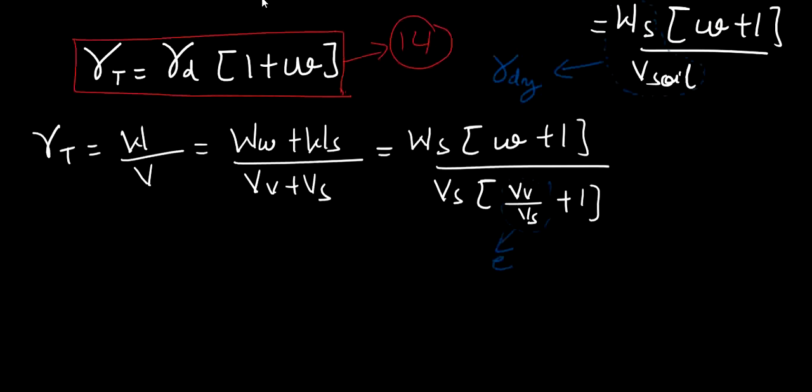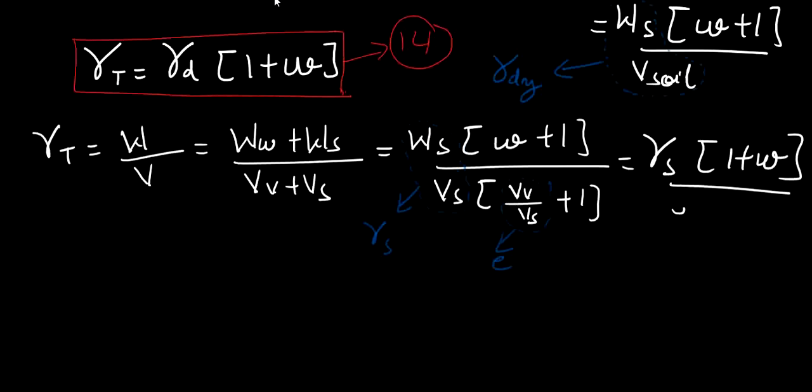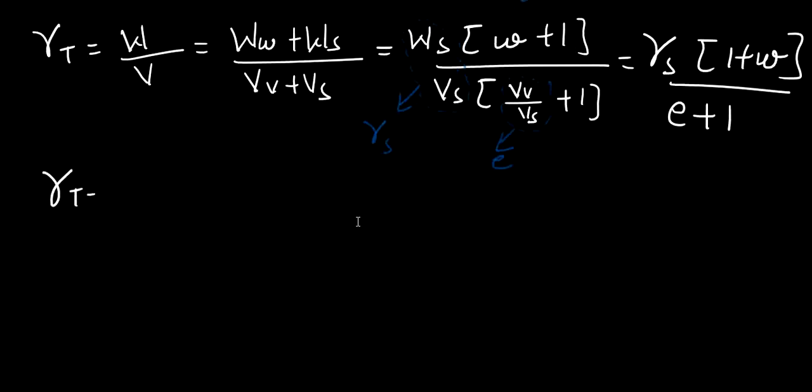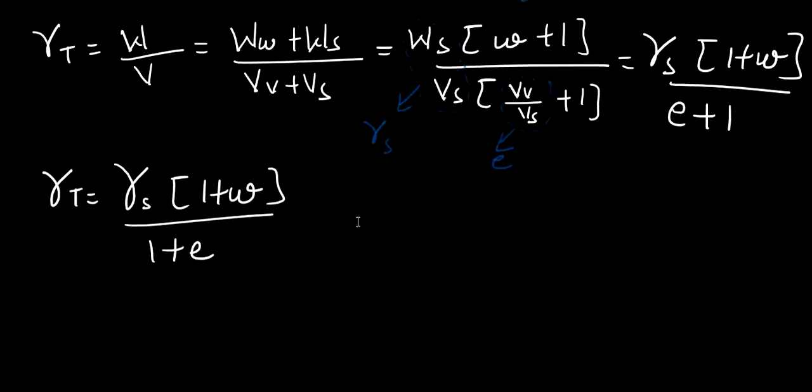Void ratio. Also you can see this thing is nothing but unit weight of soil solids. So my equation will become unit weight of soil solids into 1 plus w upon void ratio plus 1. Now our equation is gamma soil solids into 1 plus water content upon 1 plus e.